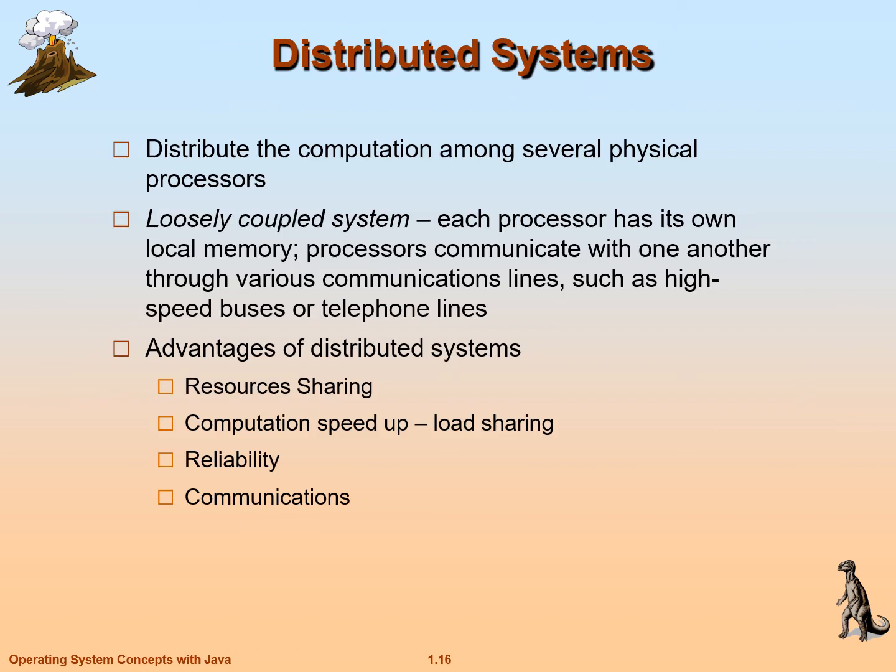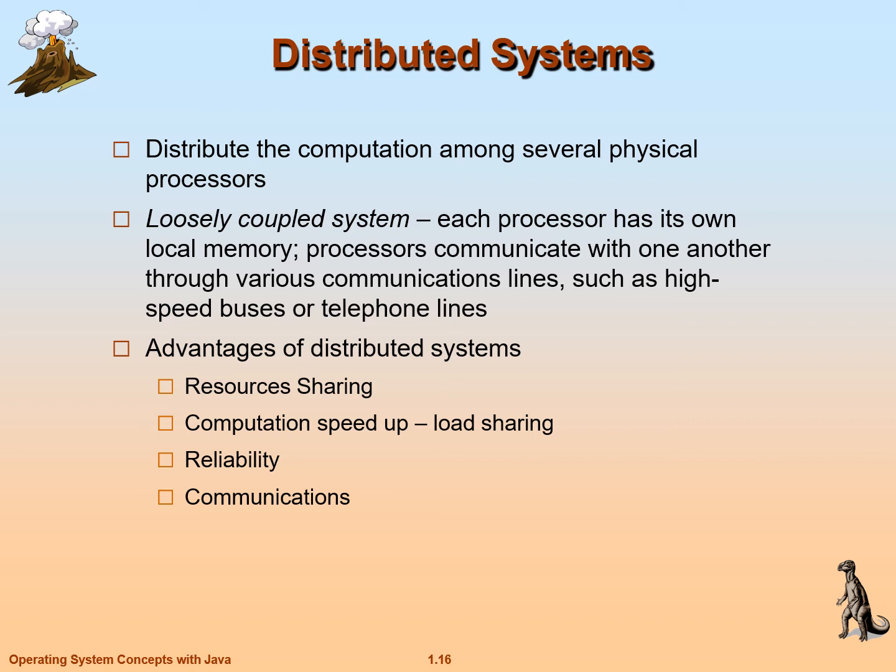Next, we'll discuss distributed systems. Distributed system means the computers are distributed in different places, and whatever computation we want to do is shared among several physical processors. Suppose a huge computation or calculation has to be done.